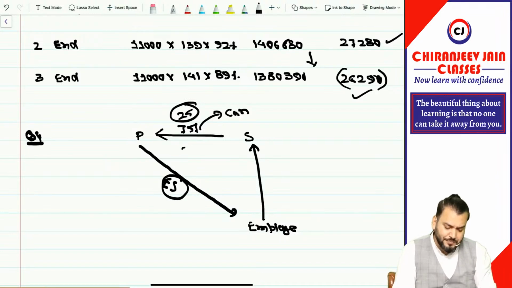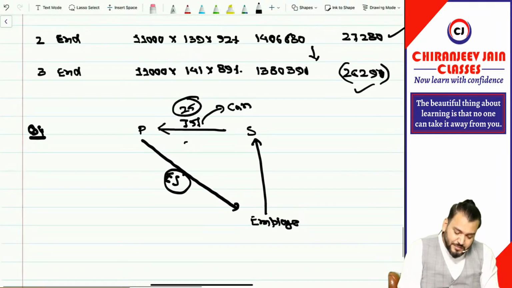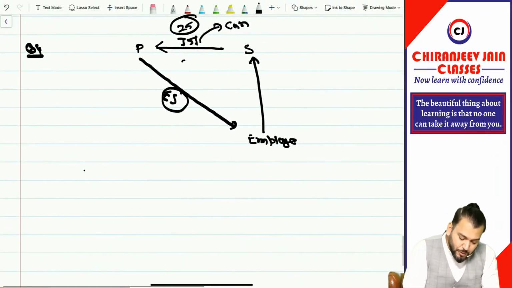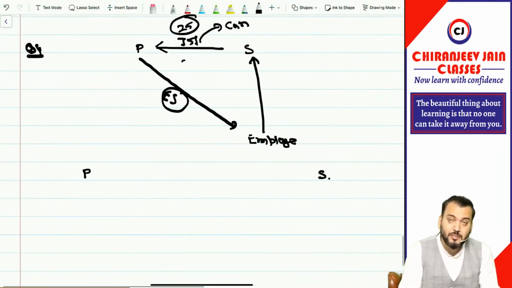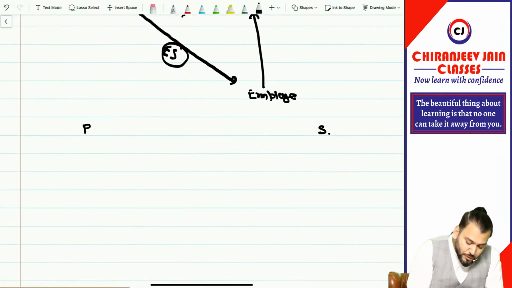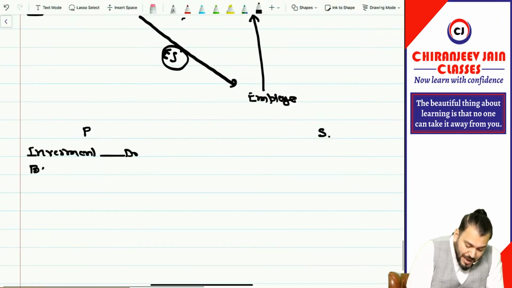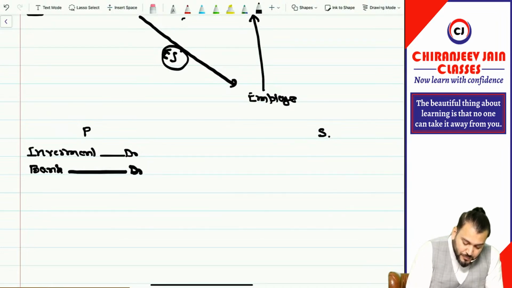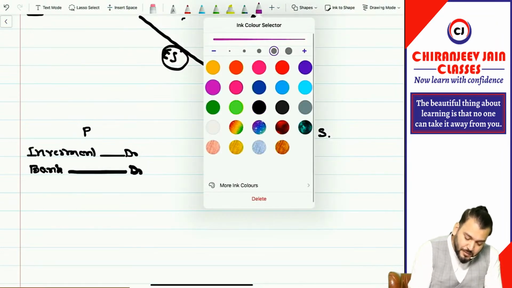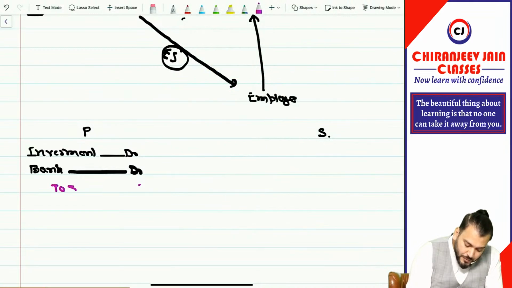So what will be the journal entry? Now in this case, just try to understand. In the books of the parent company and in the books of the subsidiary company, what will be the journal entry? In the books of the parent company, the journal entry will be: Investment in equity instrument of subsidiary company account debit, Bank account debit because some amount is already received, To SBP reserve every year. This is the journal entry.